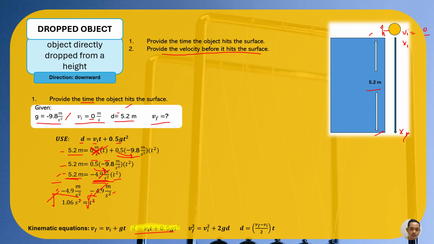So our answer is time is equal to the square root of 1.06 second squared, which comes out to 1.03 seconds. When we take a square root, it can be a positive or negative root, but we will use the positive because we don't have negative time.